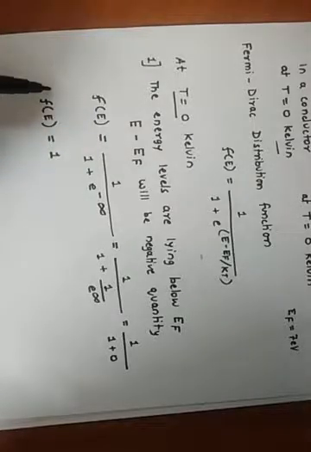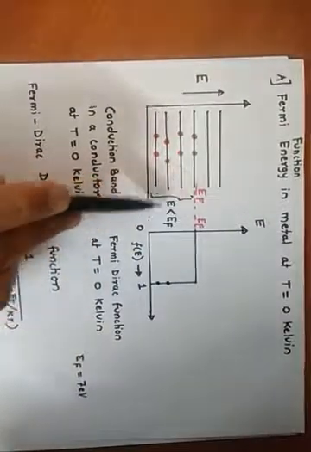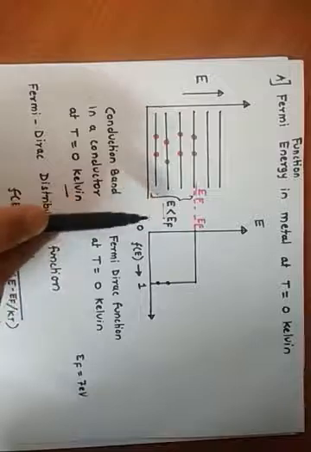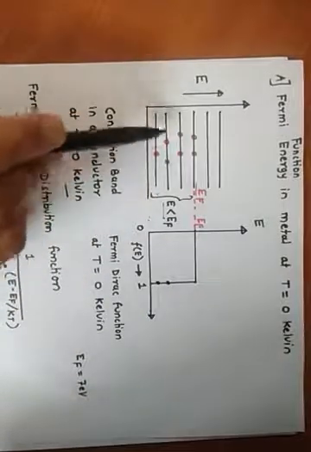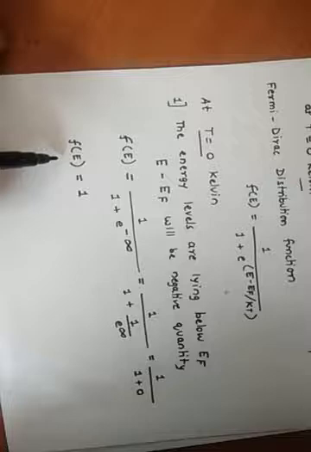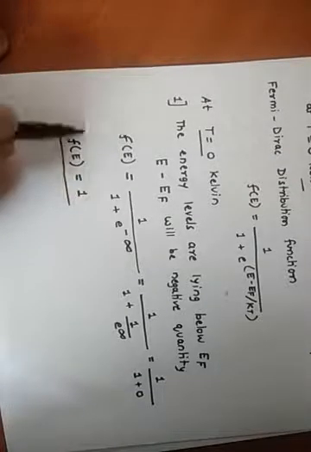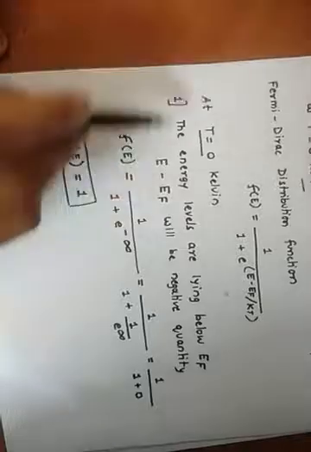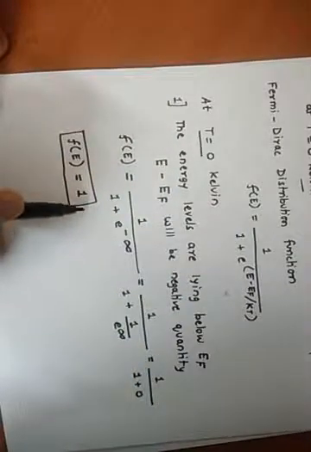So we are considering the energy levels which are below the Fermi energy level, and all these energy levels are now filled with electrons. We are observing that the Fermi function in this case is equal to 1. So for all energy levels below EF, the Fermi function is equal to 1.